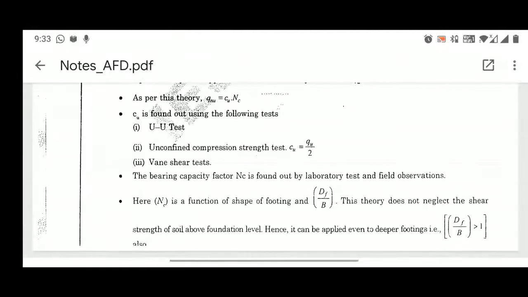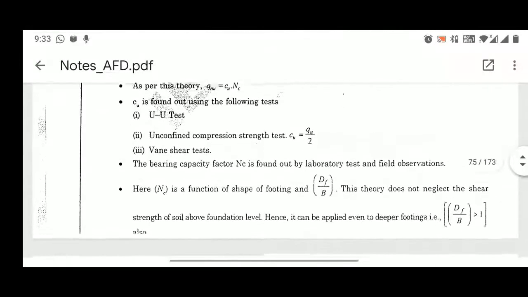What tests are employed to find out the undrained cohesion? First is your unconsolidated undrained test, the UU test. This is what we have learnt in the shear strength chapter also.